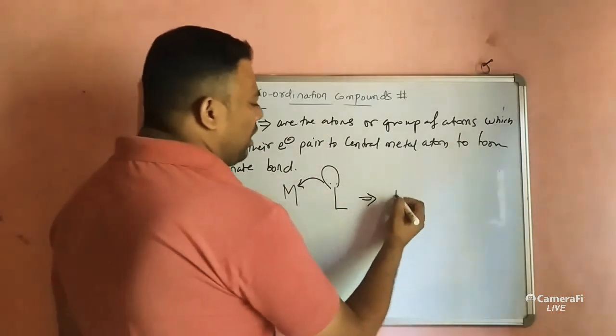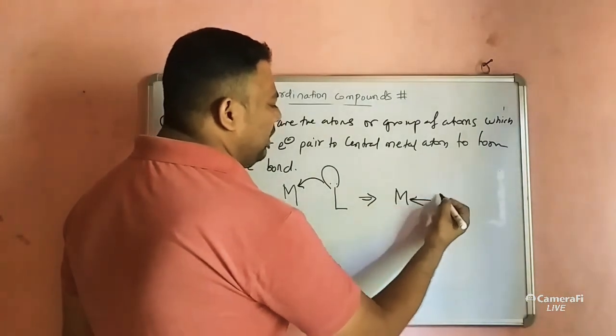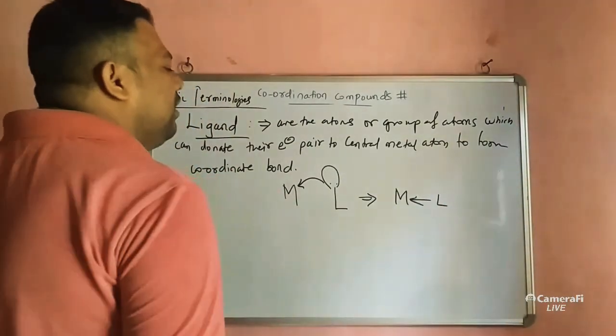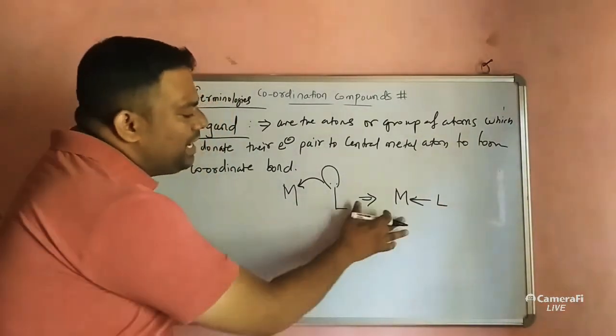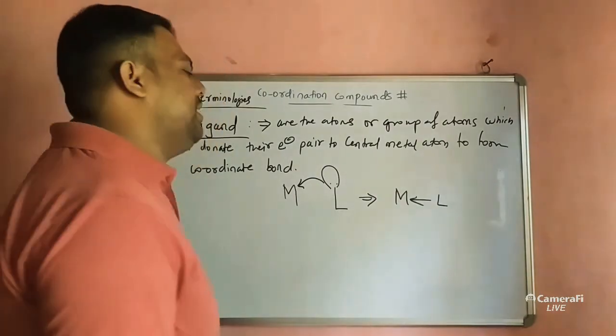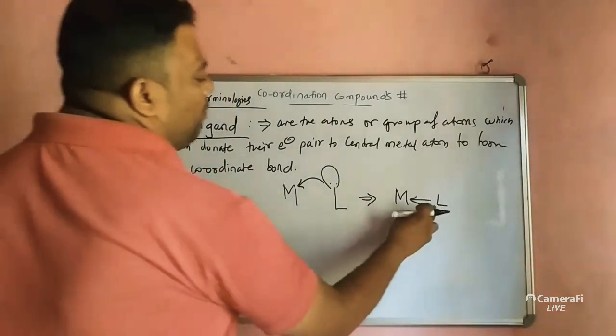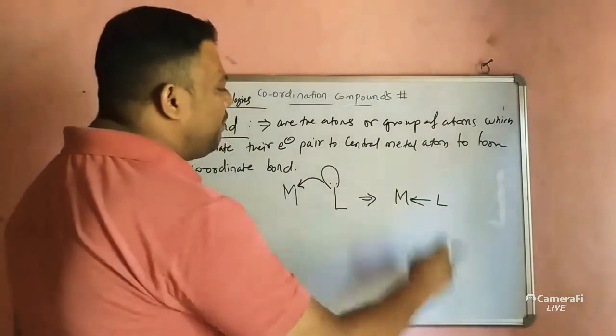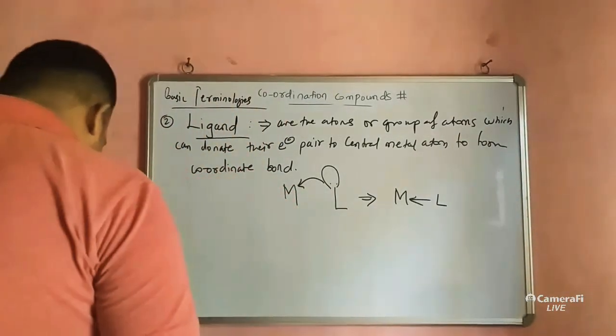So what do we get here in the end? Like this condition. Whatever ligand is donating its electron pair, the metal is accepting that electron pair. And what is formed in between, what do we call it? Coordinate bond.